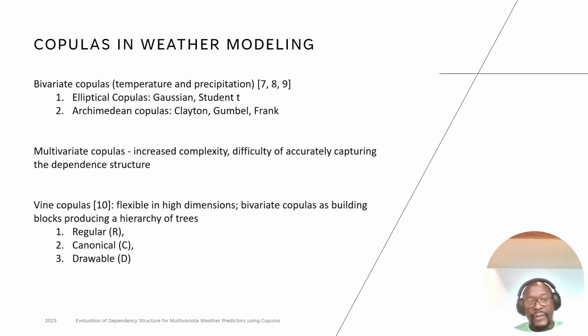Expanding this to the multivariate setting creates a problem due to increased complexity and difficulty in accurately capturing the broader dependency structure. And therefore, some advanced copulas were developed, and these are what we call the vine copulas that were proposed by Joe and further developed by Bedford and Cook. And the idea is that they represent this dependency structure using graphical representations in what they call the R-vine tree structure.